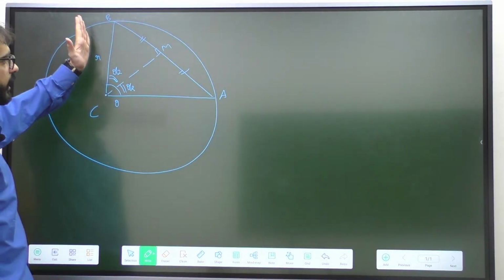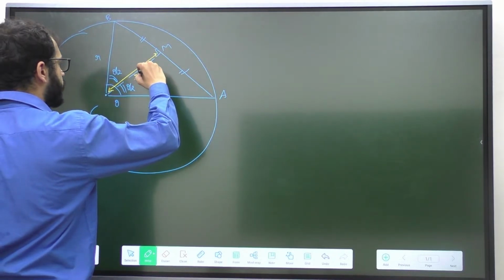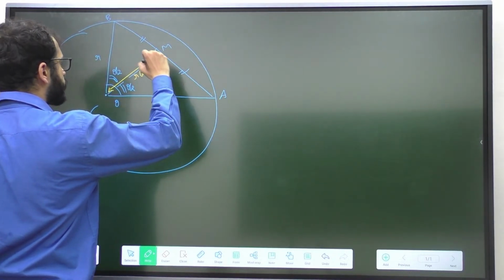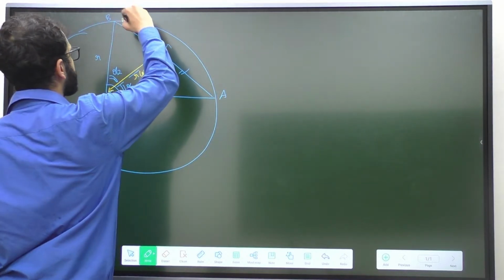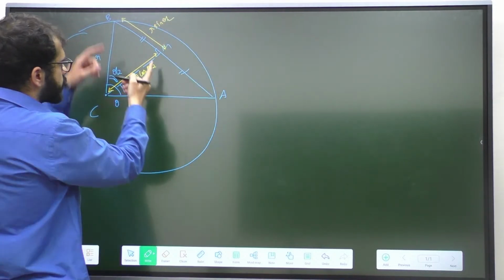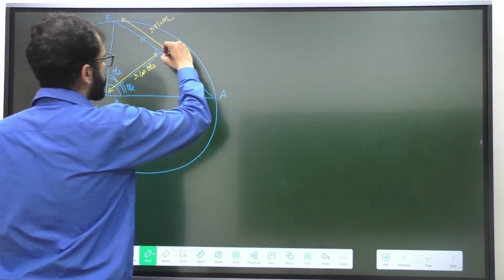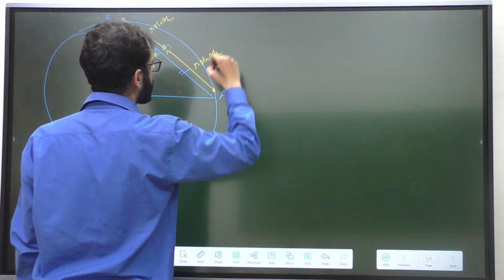If I'm resolving R along the angle, the length of this side becomes R cos theta upon 2. If I'm resolving R away from the angle, then the length of this side becomes R sin theta upon 2. BM is equal to MA, so this side is also R sin theta upon 2.